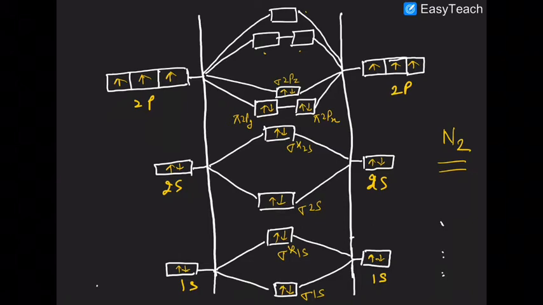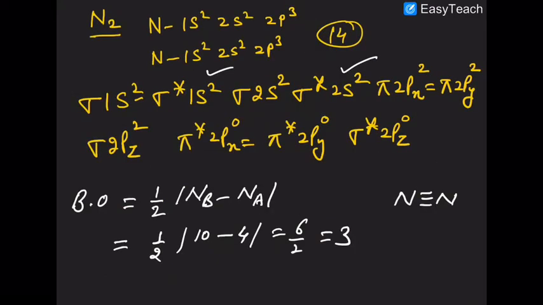Clear? Yesterday's class also you have to look at the video, and I have again redrawn that. So if you look at the configuration of N2, it is sigma 1s2, sigma star 1s2, sigma 2s2, sigma star 2s2, pi 2px2, pi 2py2, sigma 2pz2. All the 3 antibonding MO of p orbitals are empty here.